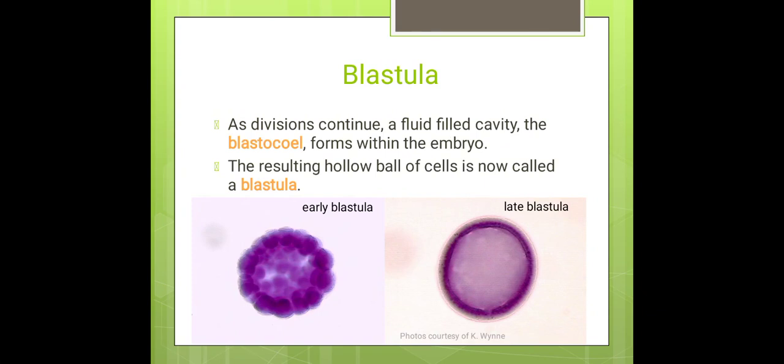As the division continues, a fluid-filled cavity is formed. The cavity is filled with fluid. That fluid is called blastocoel. The cavity is called blastoderm. So these changes will take place in an embryo. The resulting hollow ball of cells is called blastula.